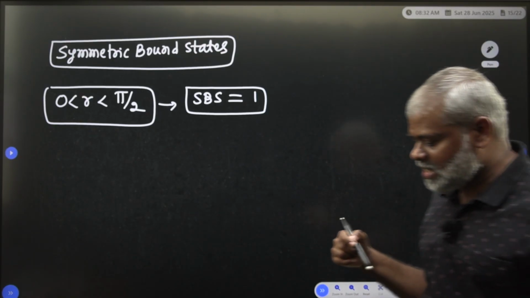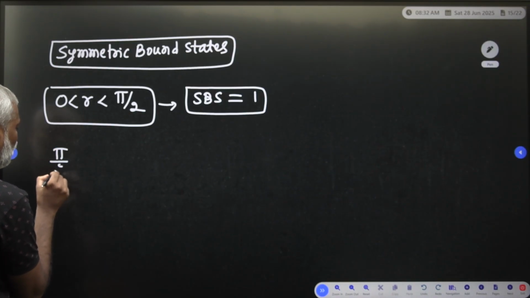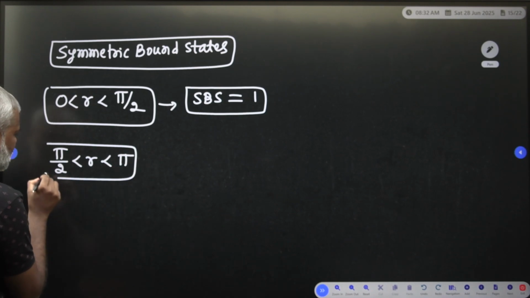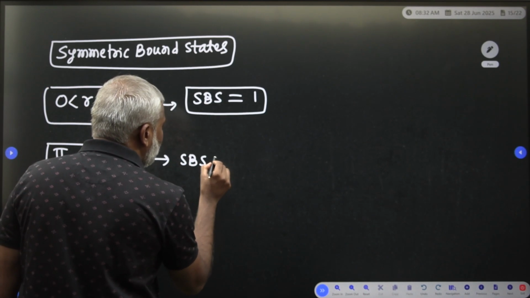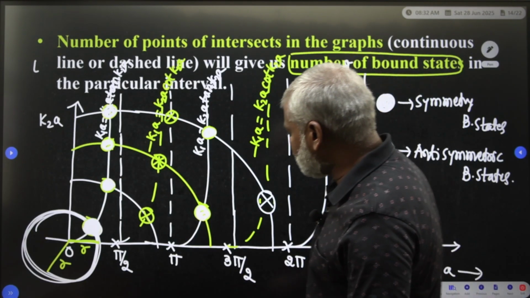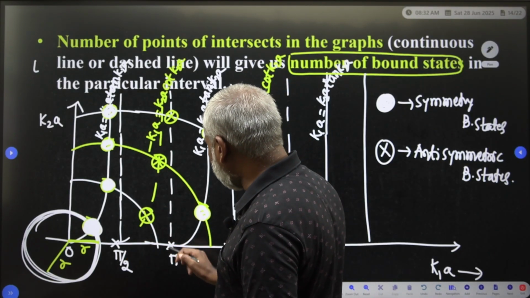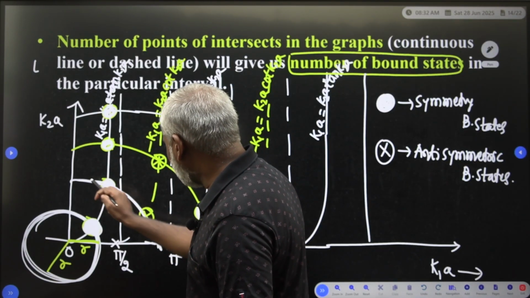If our radius is 5/2 < r < 5, how many symmetrical bound states are existing? In between 5/2 to 5, consider the line here.